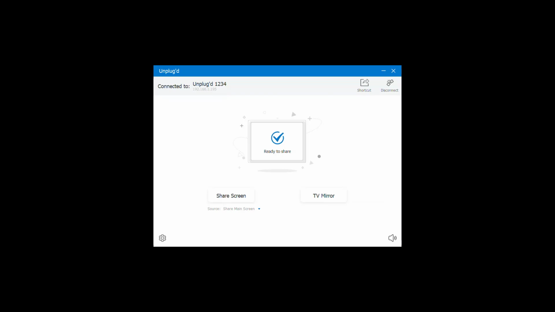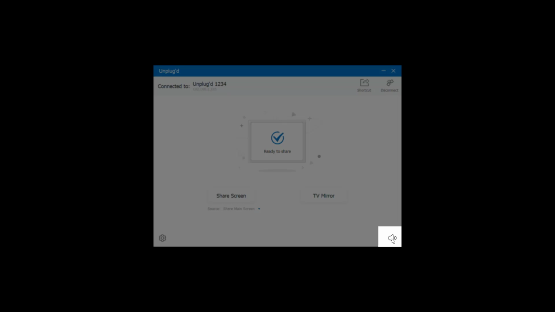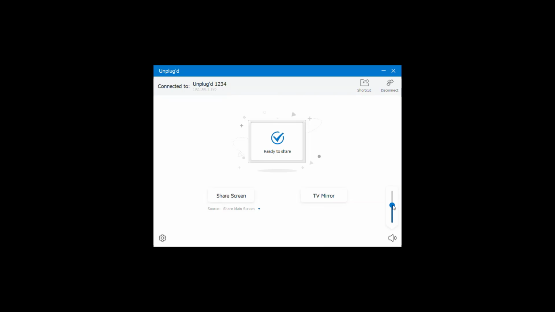If you are utilizing the Unplugged app on your computer to share your screen to the Boxlight Interactive panel, you will notice on the app itself when it's opened on your device, there is a volume speaker in the bottom right-hand corner. When I select this volume speaker, it allows me to adjust the volume that is being shared.